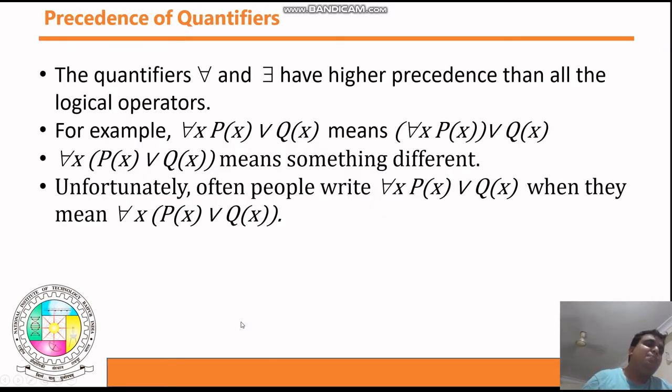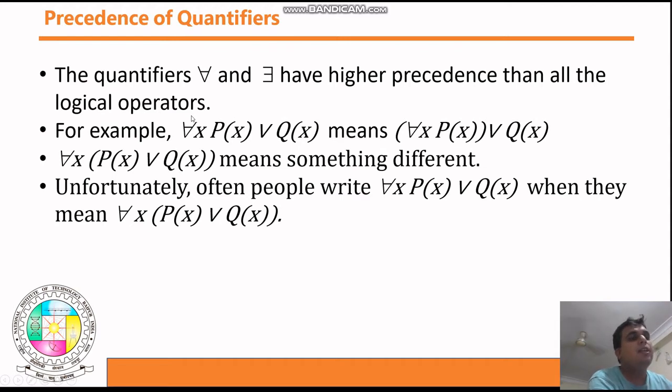Now you need to check the precedence of the quantifiers, guys. If a statement has quantifiers, for all or for some, which quantifier do you need to solve first? That we need to see here. The quantifiers for all and for some have a higher precedence than all the logical operators.